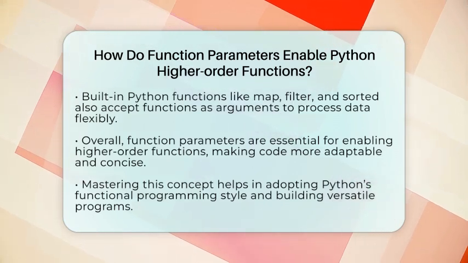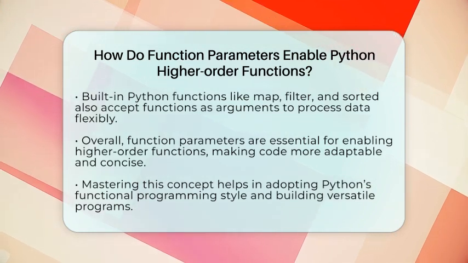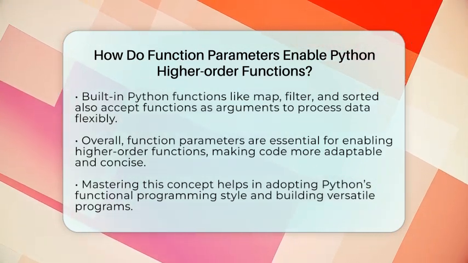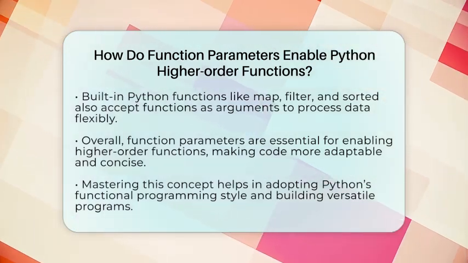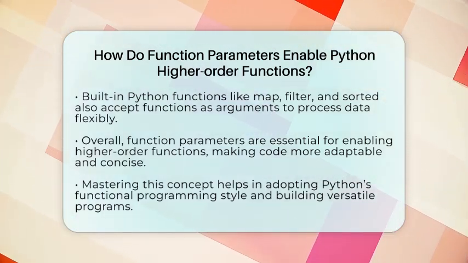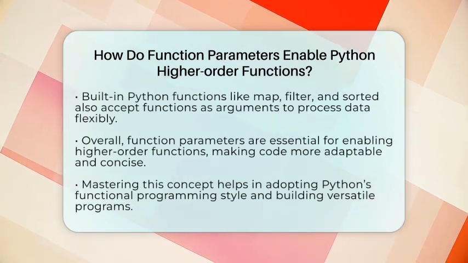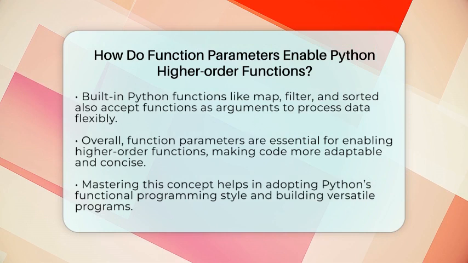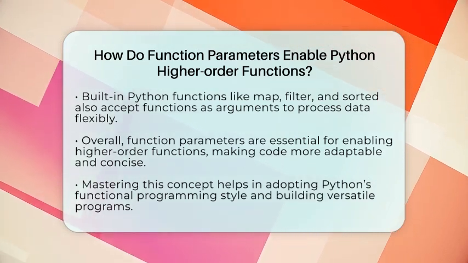Using function parameters in higher-order functions makes your code more reusable and modular. Instead of writing many similar functions, you write one that can handle different behaviors based on the function you pass in. Python's built-in functions like map, filter, and sorted work this way too. They accept functions as parameters to process data in flexible ways.